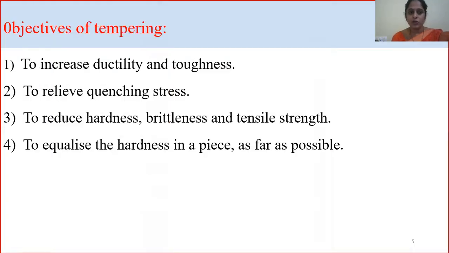Well, coming to the objectives of tempering, tempering process is done to increase the ductility and toughness. This is done to relieve the internal stress. This is also used to reduce the hardness, brittleness, and tensile strength. And mainly this is used to equalize the hardness in the material.